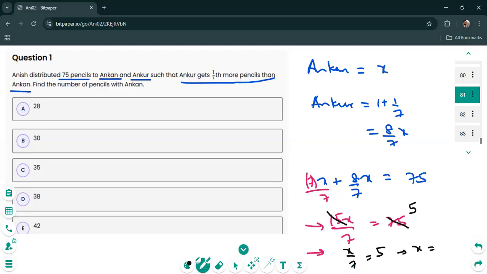If you want to solve for x, you can multiply both sides by 7, in which case the 7s will cross out. Or you can do something called cross multiplying. 7 times 5 is 35. So that's the answer, and that's the number that Ankan received, 35. All right, so that would have been my way of solving. In a natural lesson, depending on how the student is understanding, I would have chosen other methods to do it. But this method is more straightforward.